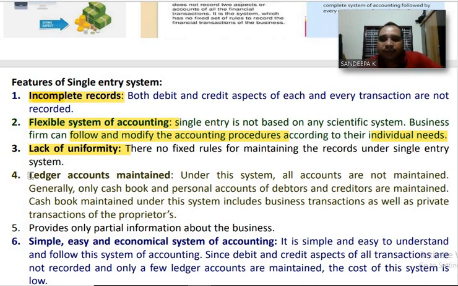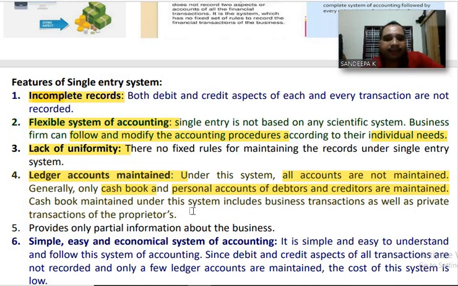Next, number 4, ledger accounts maintained. Under this system, all ledger accounts are not maintained. Generally, only cash book and personal accounts of debtors and creditors are maintained. Only important ledger accounts are maintained under single entry system, that is cash book, personal accounts of debtors and creditors.